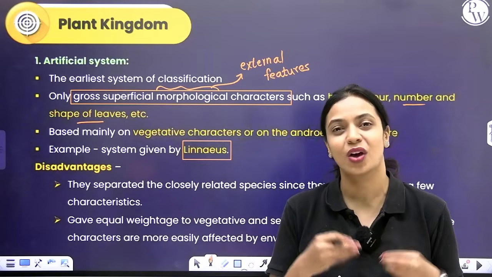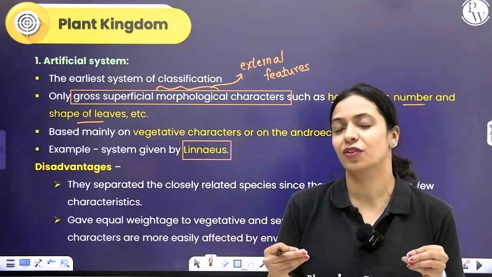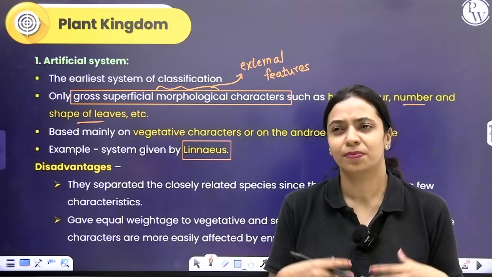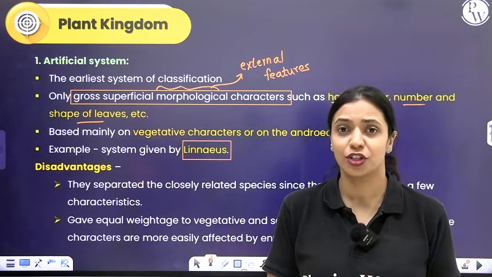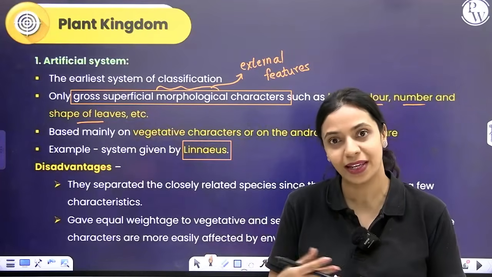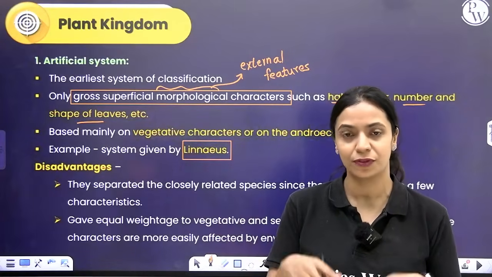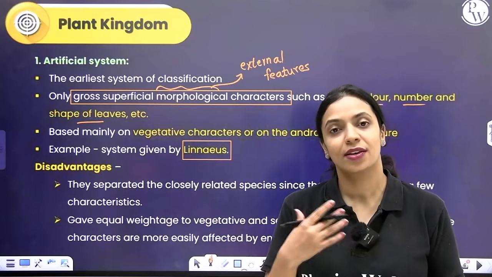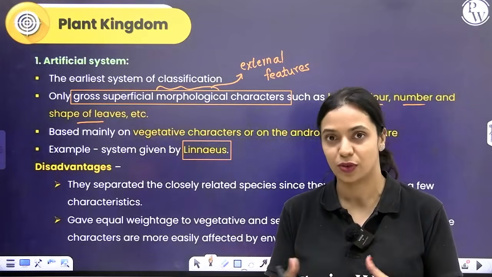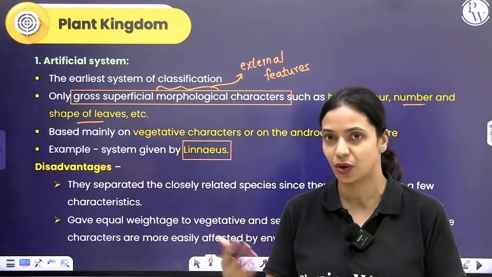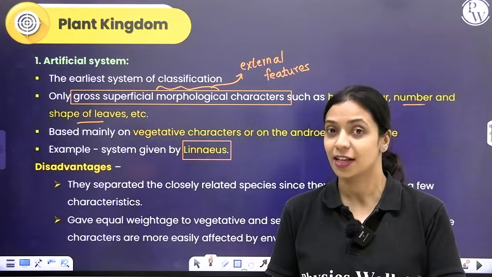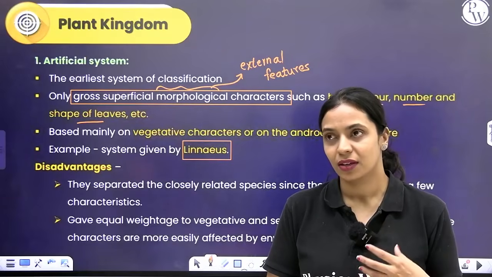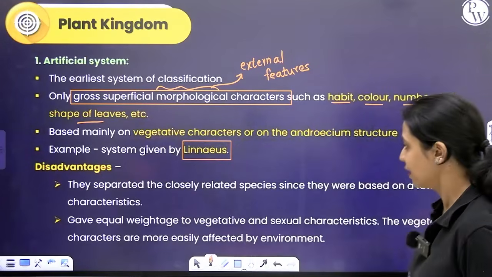Likewise, even in plants, you have certain characters, mostly vegetative characters, that are under the influence of the environment. For example, if a plant gets sufficient nutrients, its leaves will grow probably more surface area, it will spread out. If it's not getting sufficient nutrients, probably it will not grow as much. So certain things are under the influence of the environment and they can change according to the environment. If you're using such features for classification, then it's not acceptable, right?